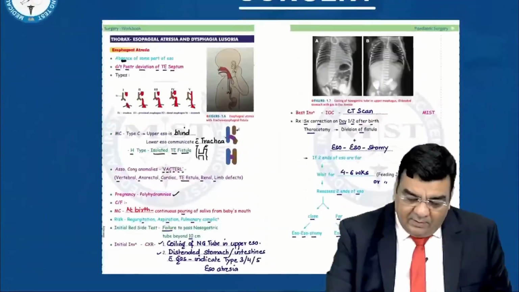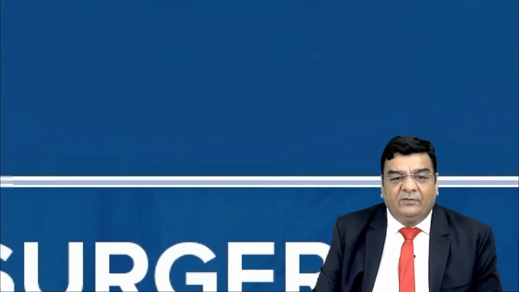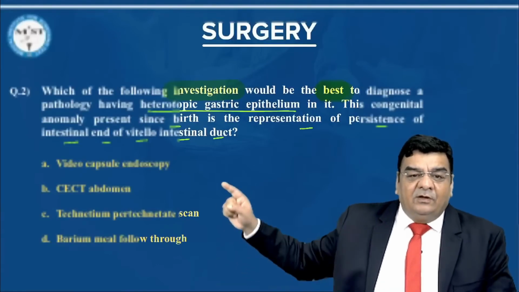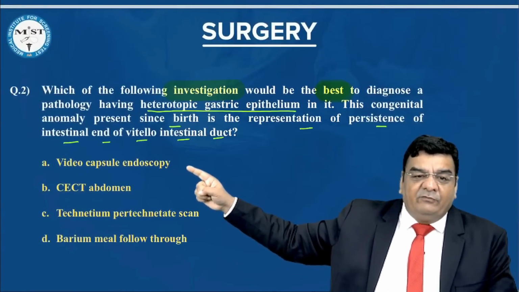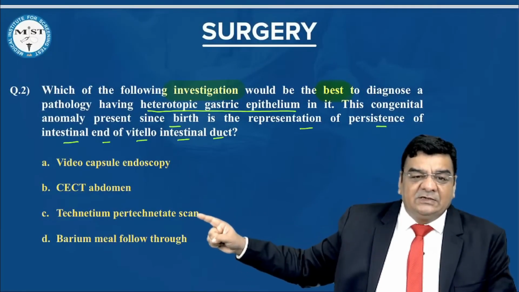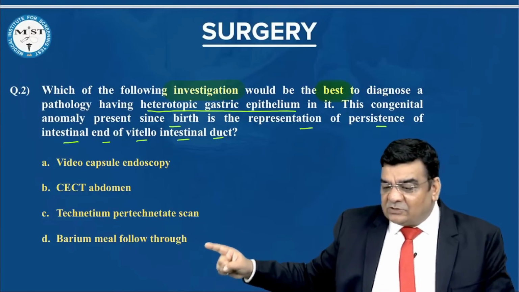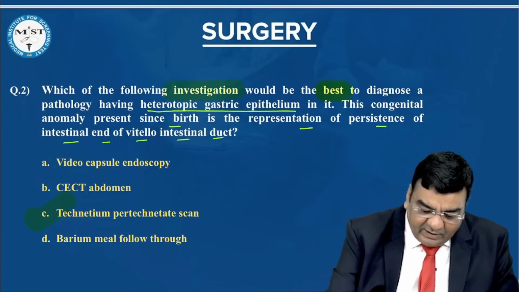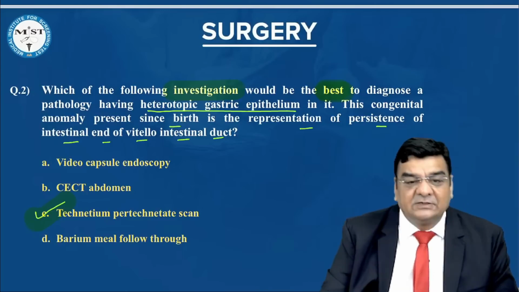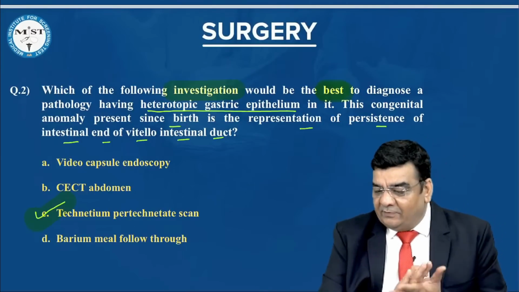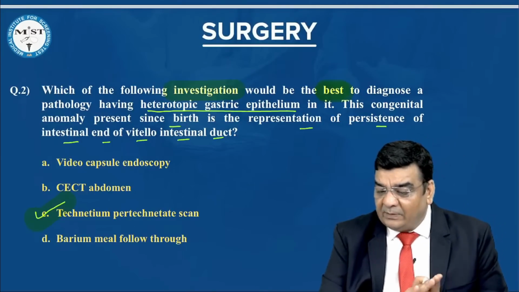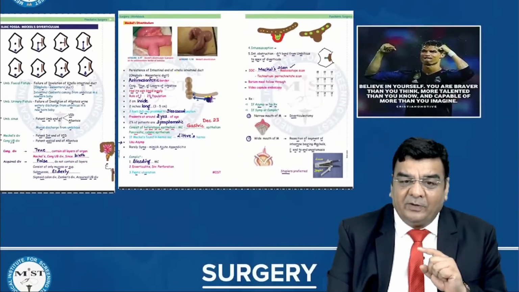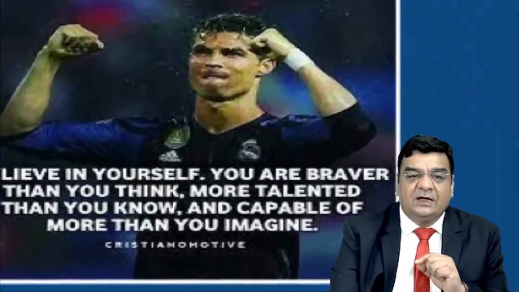Okay. So let's take a look at what options are given by the examiner. Which is the best we have to identify? Video capsule, CECT, technetium and barium meal. So all of you are absolutely correct. The correct answer goes in favor of technetium pertechnetate scan. Perfect. Very good. Right, beta? तो ध्यान रखेंगे कि Meckel's is going to be a hot topic for our upcoming exam.